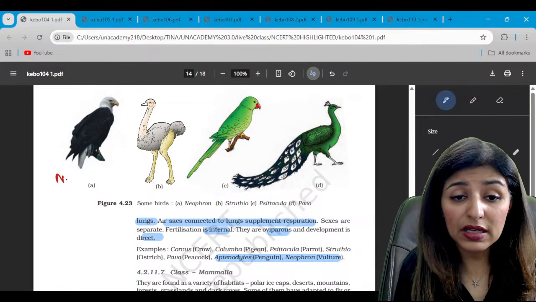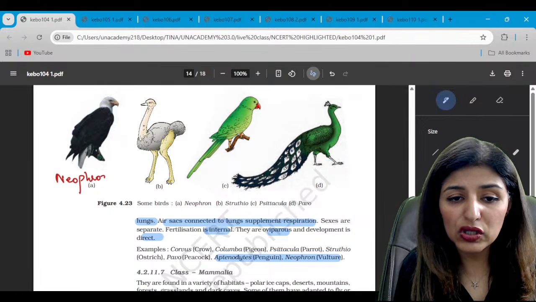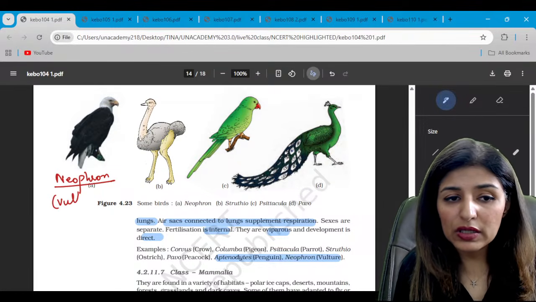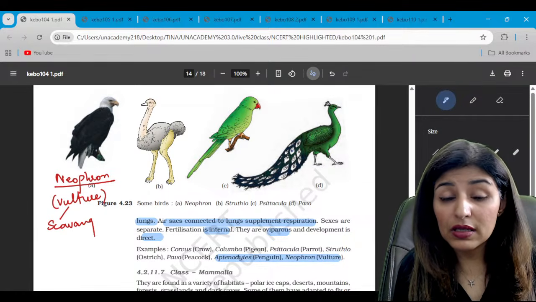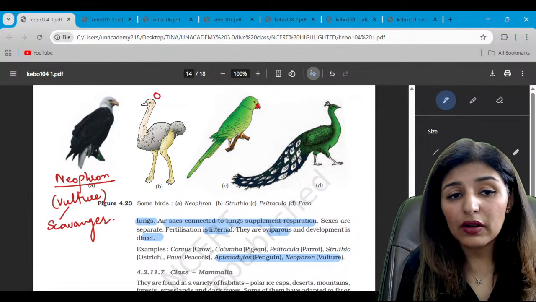The first one is Neophron. Neophron is vulture, right? It is a scavenger, guys. Then this one represents ostrich.